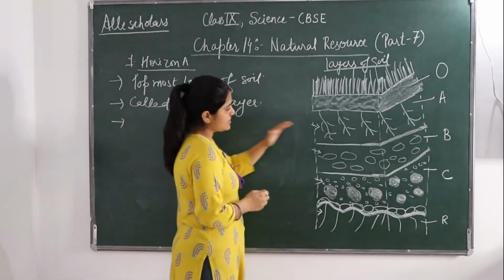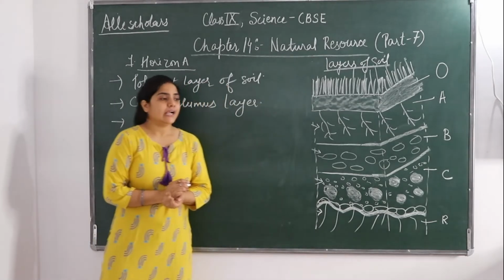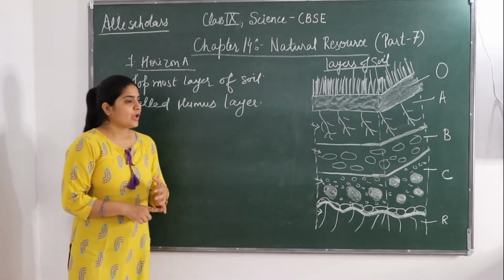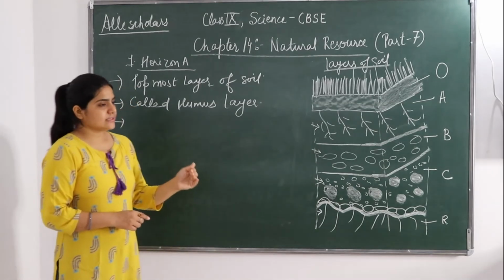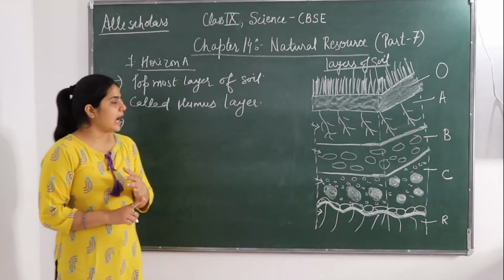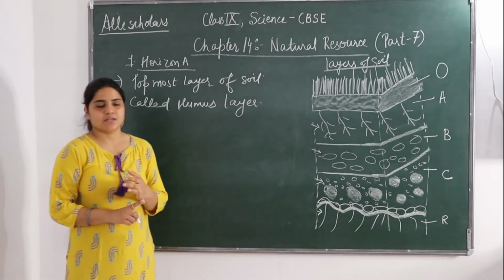Now what does it consist of? This origin A consists of many mineral particles that are mixed with organic matter and some decomposed substances.